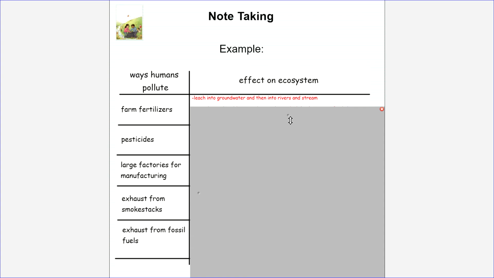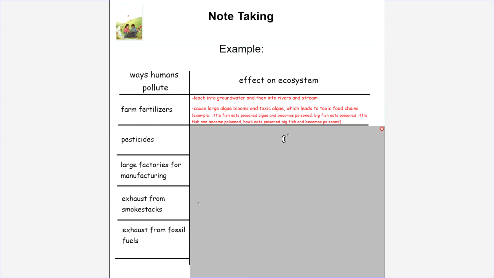I also heard that farm fertilizers cause large algae blooms and toxic algae, which lead to toxic food chains. And I even gave an example of how a little fish eats poisoned algae and becomes poisoned, then a big fish eats the poisoned little fish and becomes poisoned, then a hawk eats the poisoned big fish and becomes poisoned. If you have the same information but you just wrote it in your own words, that's excellent. If you missed one of these 2 pieces of information, make sure and jot it down.